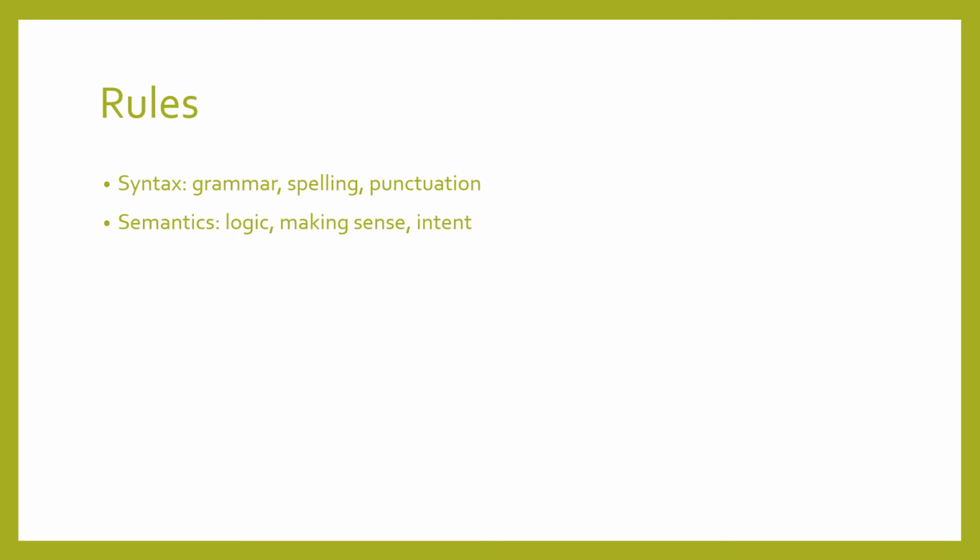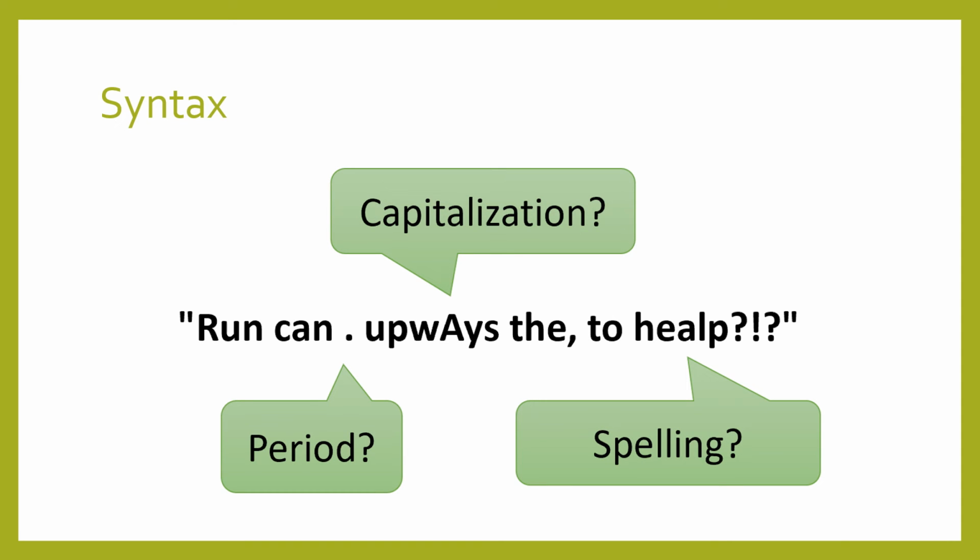Programming languages have very strict rules. This is similar to how we have rules in English. There are two kinds of rules: syntax and semantics. In English, we follow grammar rules about how we can structure our sentences. The sentence shown here is not grammatically correct English, so we would reject it. Similarly, in Python, we use symbols, spaces, and words in very precise ways. Using them incorrectly will give you a syntax error. You will probably make many syntax errors as you learn to program.